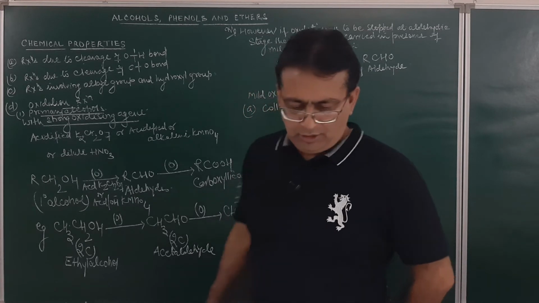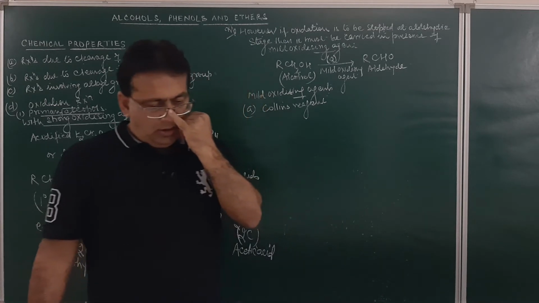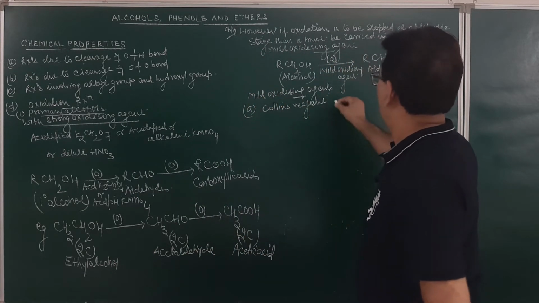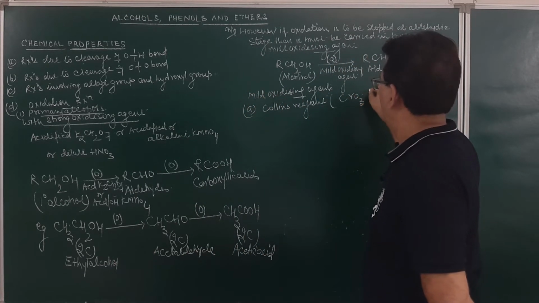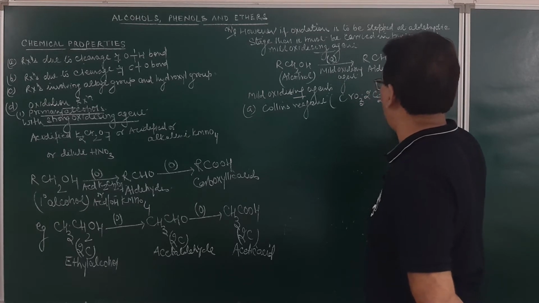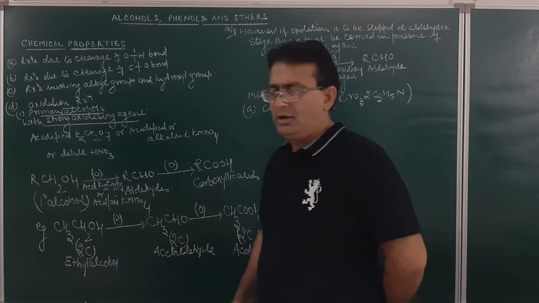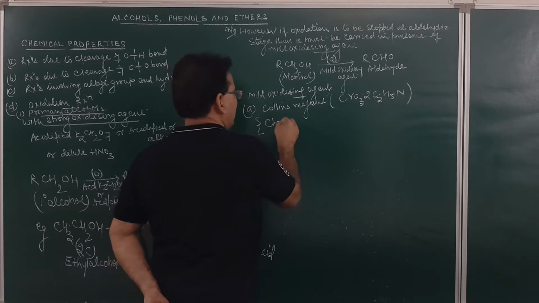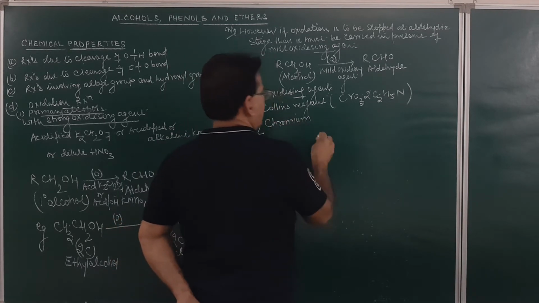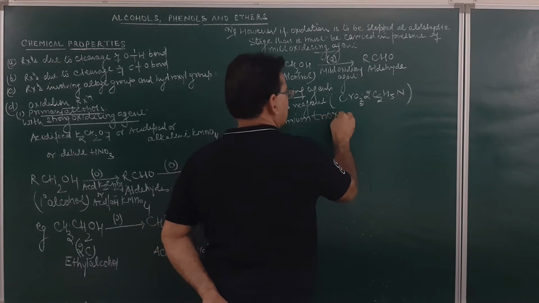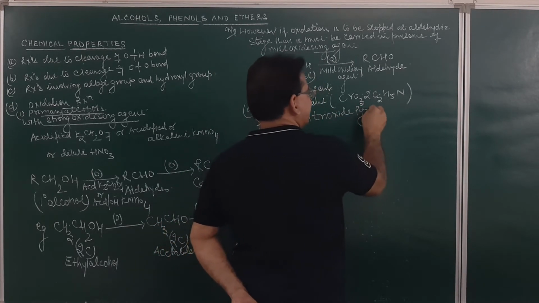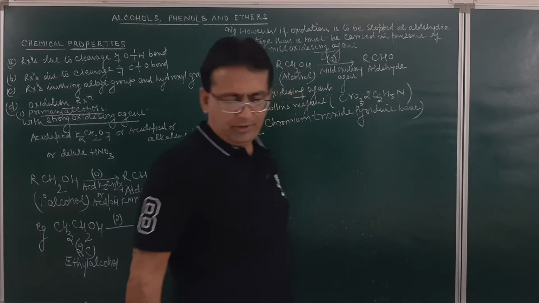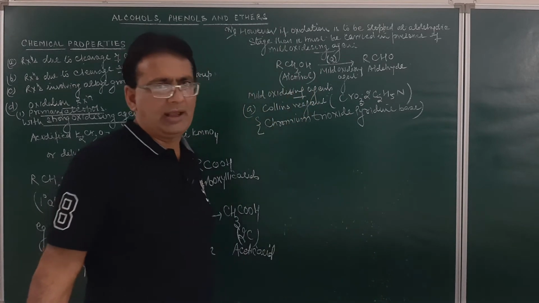Am I clear? Collins reagent is chromium trioxide pyridine base. The formula is CrO3 twice C5H5N. This is chromium trioxide pyridine base. Chromium trioxide pyridine base. Am I clear?